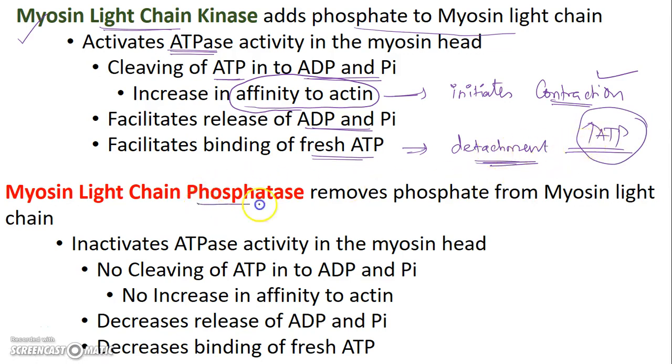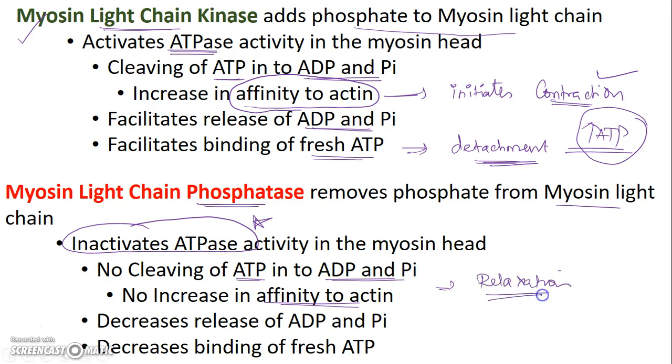What happens to this myosin phosphatase? Myosin phosphatase removes the phosphate group from myosin light chain. This causes inactivation of the ATPase activity in the myosin. Now ATP cannot be cleaved into ADP and Pi. There is no increase in affinity to actin. So this promotes relaxation of the muscle. So the muscle cannot enter into a new cycle. If it has come to a point of relaxation, it stays at the level of relaxation.